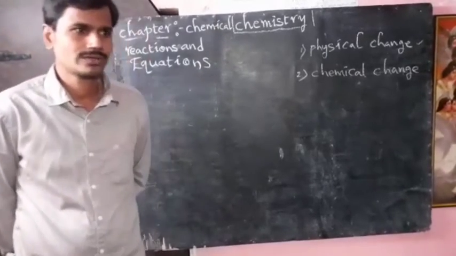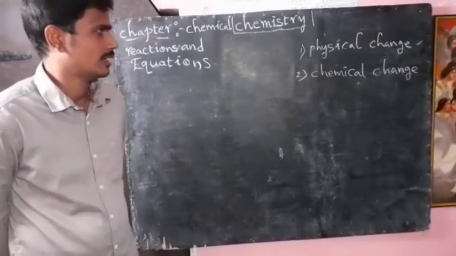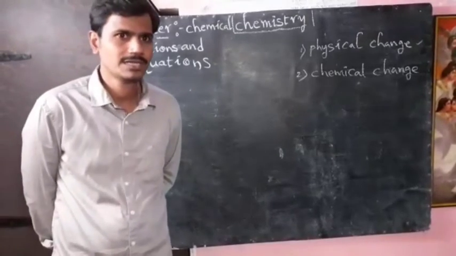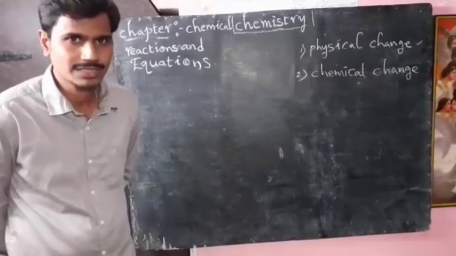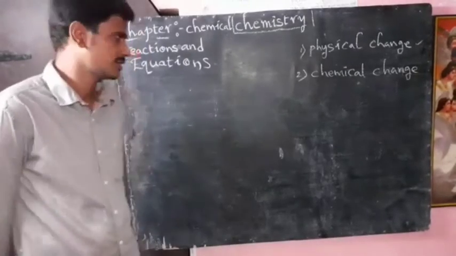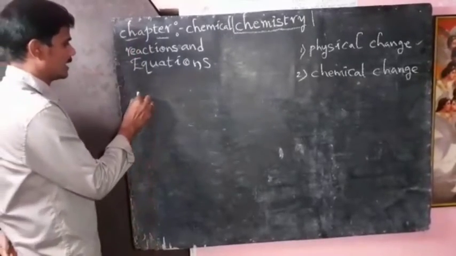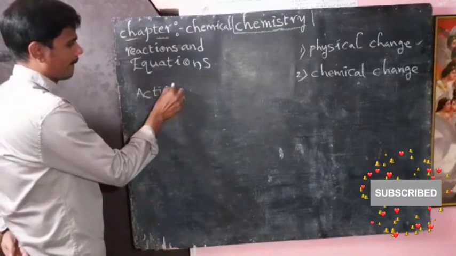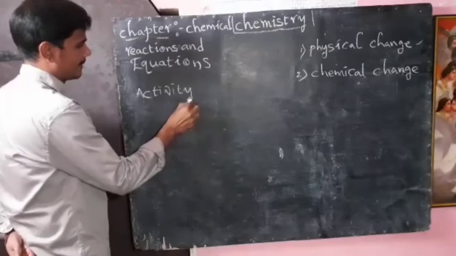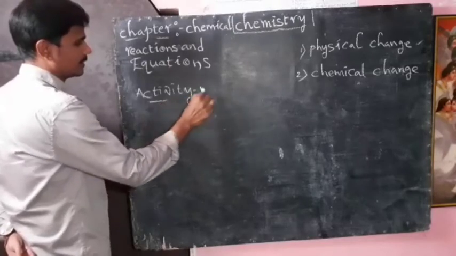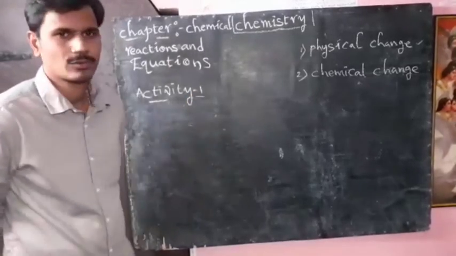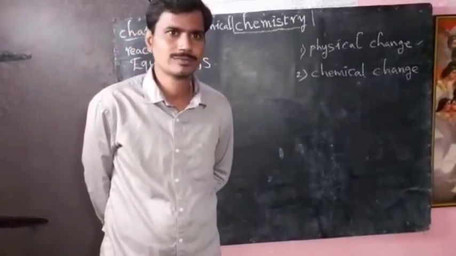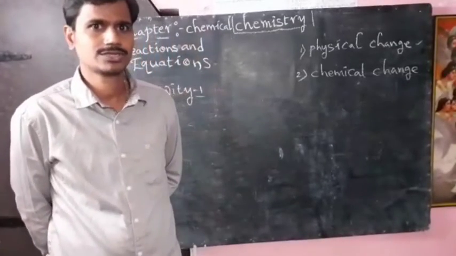Now we are going to discuss one activity, activity 1. In this activity we have to take some amount of sodium sulfate. Sodium sulfate looks like sugar.